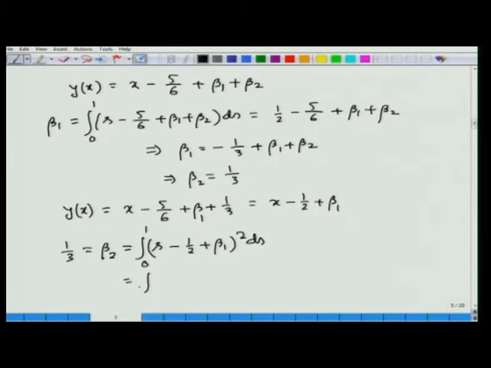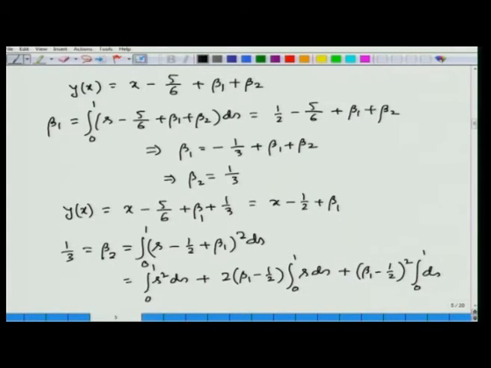So, this is equal to integral 0 to 1 s square ds plus 2 into (beta 1 minus half) integral 0 to 1 s ds plus (beta 1 minus half) whole square integral 0 to 1 ds.